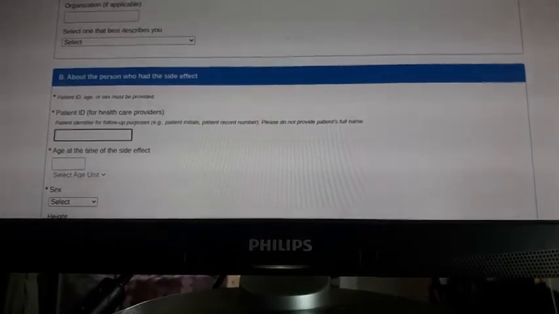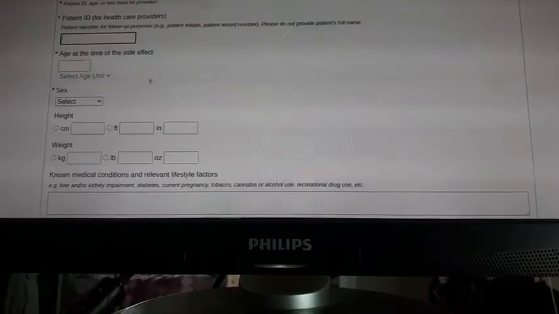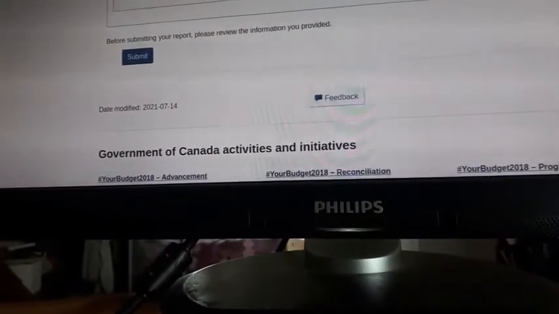Now, when you do it, you will get an email from them confirming that they have received your form. Now, another thing is that when you submit it, and if this button doesn't click, at the bottom there is a button submit. Sometimes it does not work. You may call the number and you may ask for help. The number is right here, it's on their website. And they will call you back.